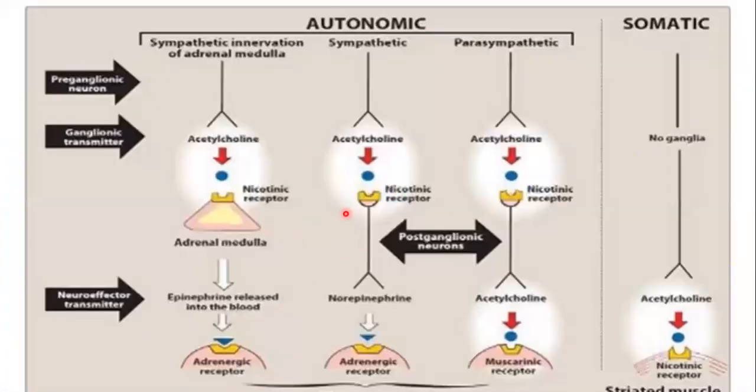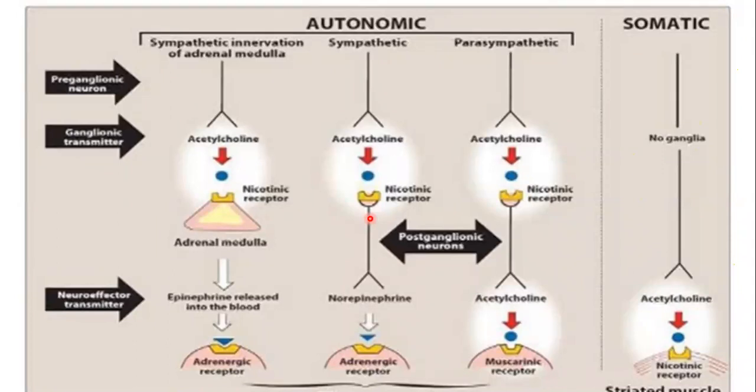Now, if you really understand this diagram, where are the nicotinic receptors located? Remember class, the nicotinic receptors are located at the autonomic ganglia.